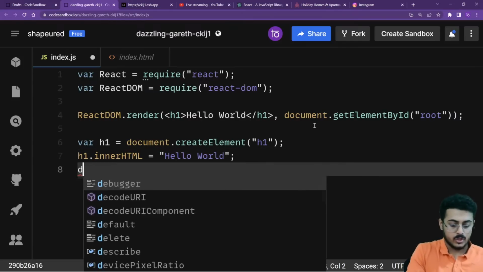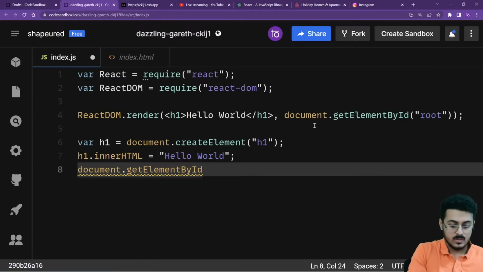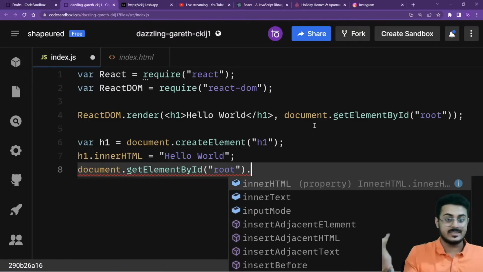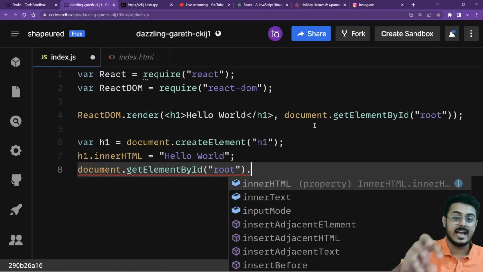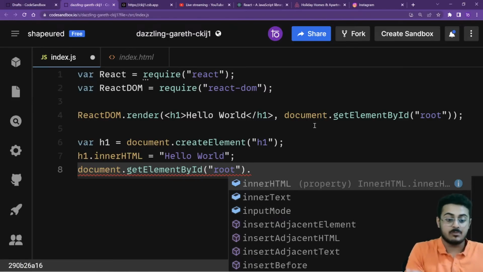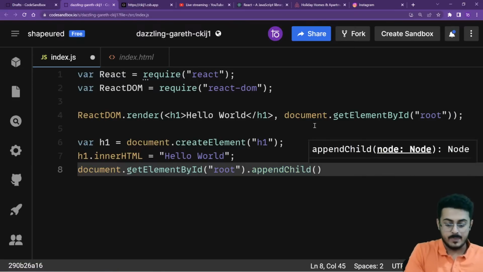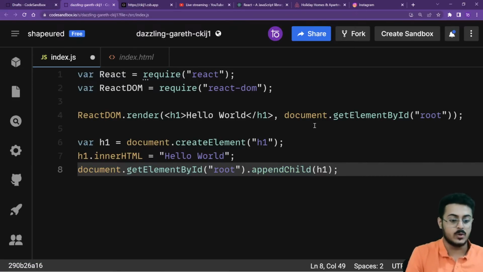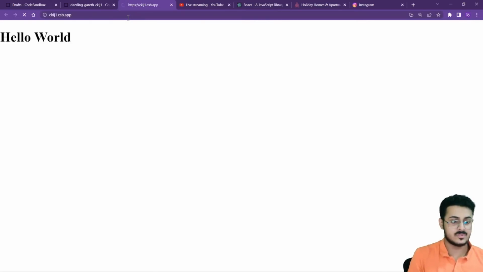Then I have document.getElementById root. That is, I'm getting the node of root, dot appendChild. This is a tree, so you need to append a child. If that div tag containing the ID of root is your parent, and you want to append the h1 tag below it, then that would be the child itself. So dot appendChild, and you want to append the h1 node that you have created. Now I will be saving this, going back to my website, and reloading the page.